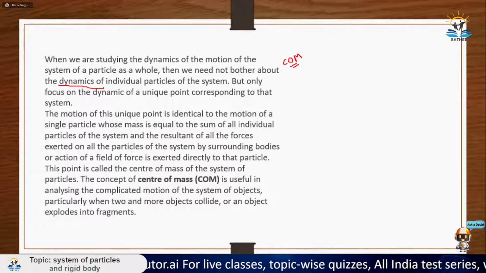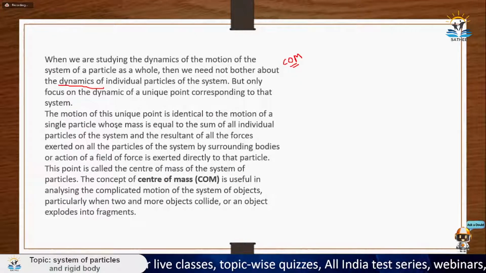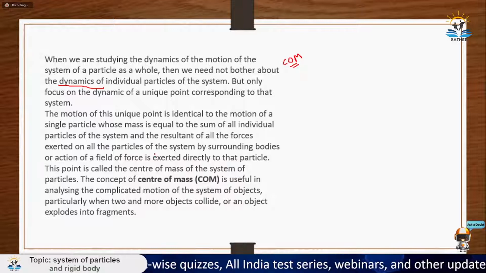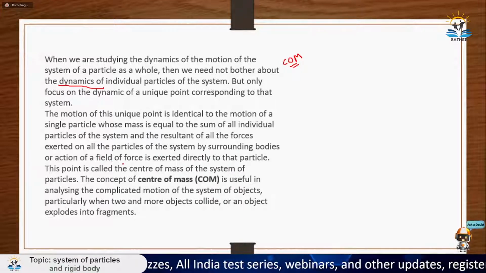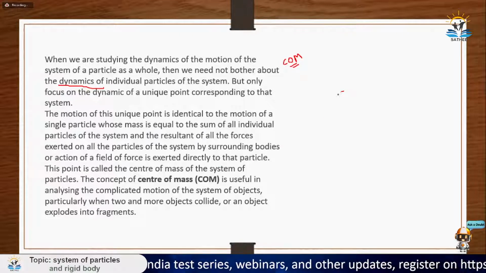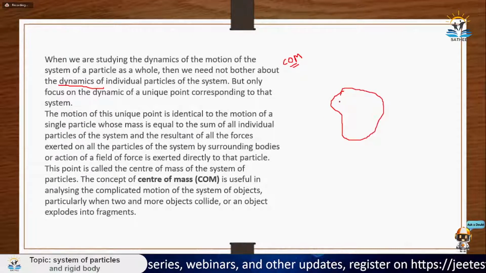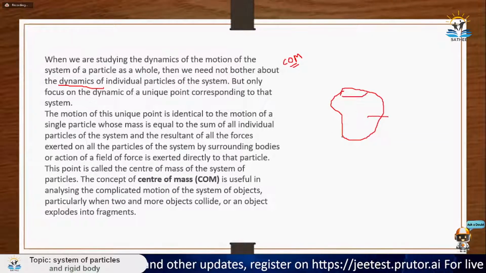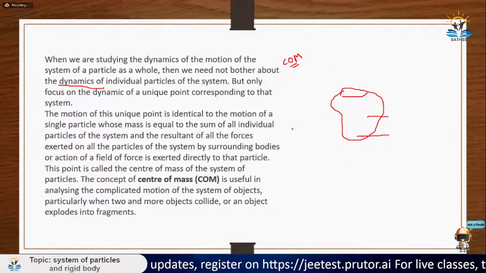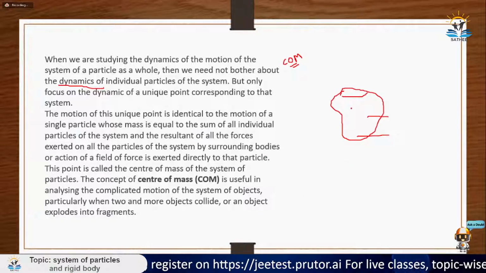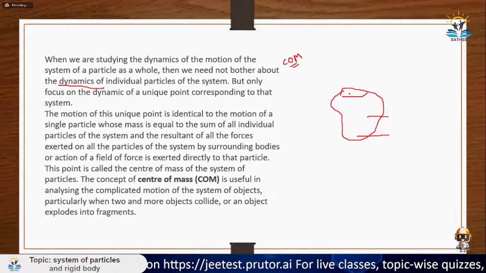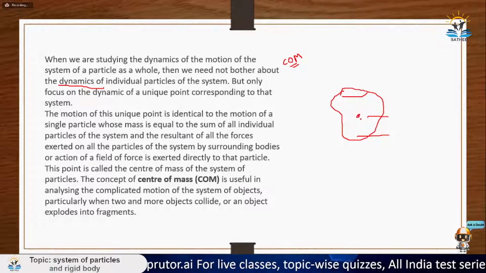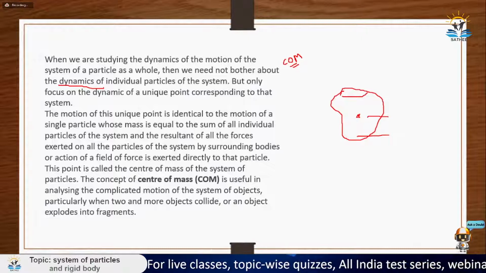Then the motion of this unique point is identical to the motion of a single particle whose mass is equal to the sum of all individual particles of the system, and the resultant of all the forces exerted on all the particles of the system by surrounding bodies, or the action of a field of force, is exerted directly on that particle. The same thing which I told you in the previous slide. If you want to apply some force on this body, let's say 5 Newton, 6 Newton, applying force here, then here, then here, and the sum of all these forces is 5 Newton. Basically, you don't need to apply force at different points of the body. You can just apply the summation of force, that is 5 Newton, on the center of mass itself, so that it will be applied on the entire body.